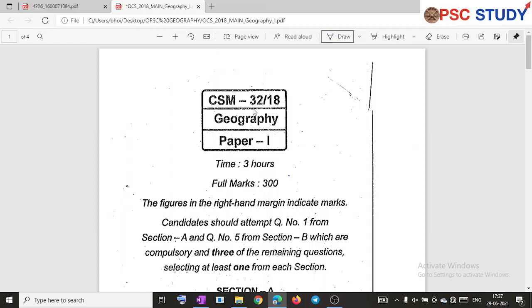This is Niranjan. Today we'll be discussing map marking. This is the actual 2018 paper.